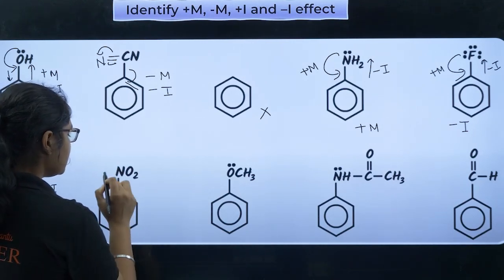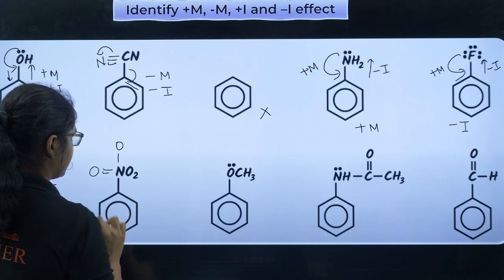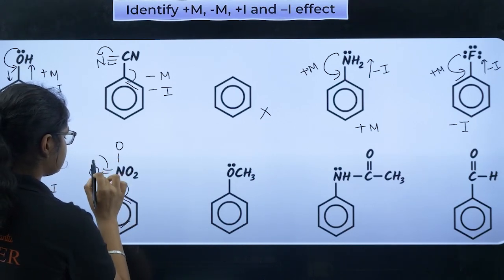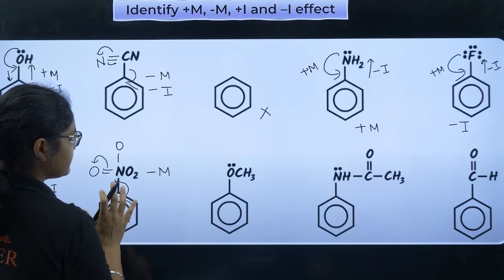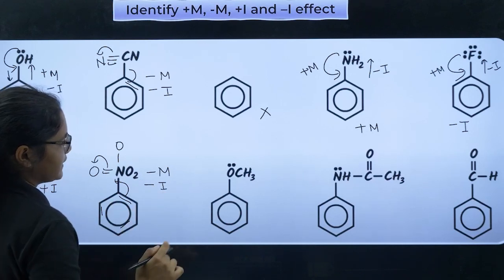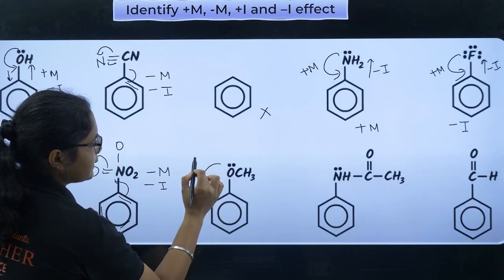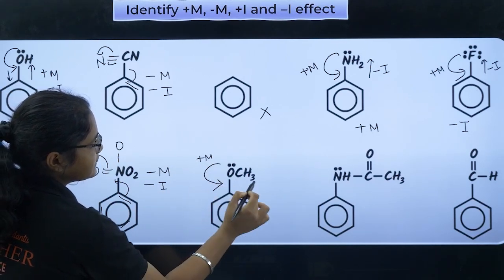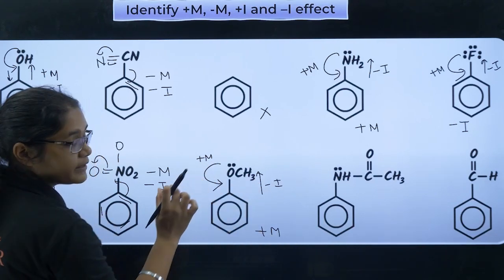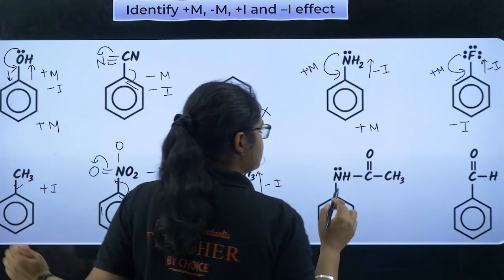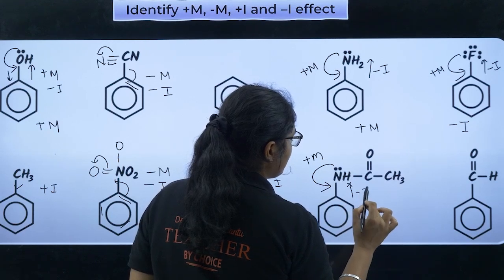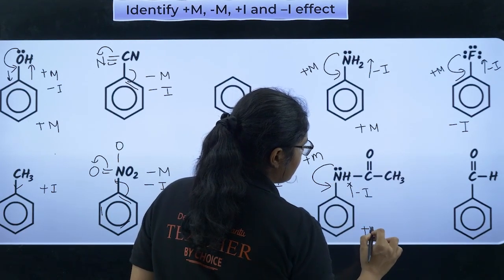NO2 group, if I draw the structure of NO2, it is like this. And here if you see the double bond, what will it do? It will withdraw electrons from the ring, and nitrogen is electronegative, so minus I also. Both minus M and minus I. Here oxygen will donate electrons to the ring because it has a lone pair, so plus M. Since it is electronegative, it will withdraw, minus I. So overall it will have plus M because the mesomeric effect is more dominant. NH, if you see, will donate, so it is plus M. It is electronegative, it will withdraw, minus I, so the final effect will be plus M.